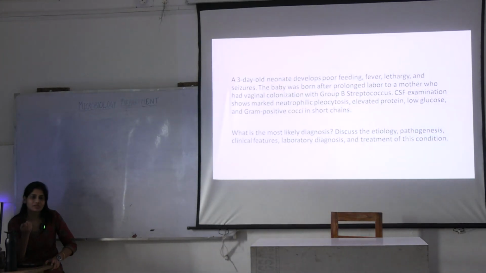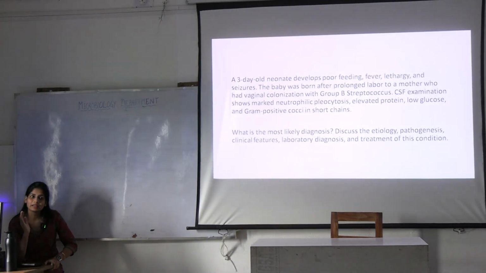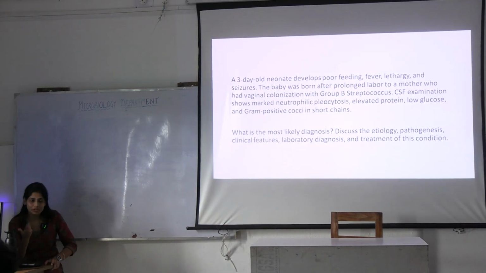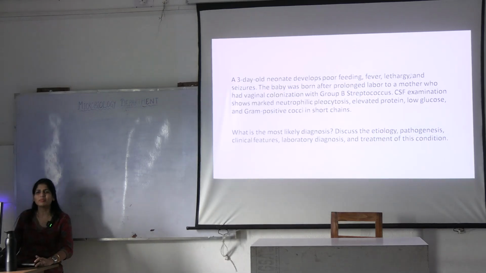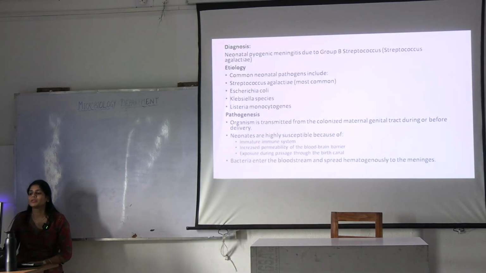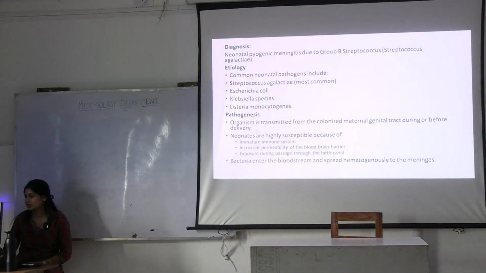What is cobweb formation? Where is it seen? Tubercular meningitis. And in case of pyogenic meningitis, CSF will be cloudy. Okay. Did you say cloudy? Turbid. Okay. Other common neonatal pathogens are E. coli, Klebsiella, Listeria, that we have already discussed.